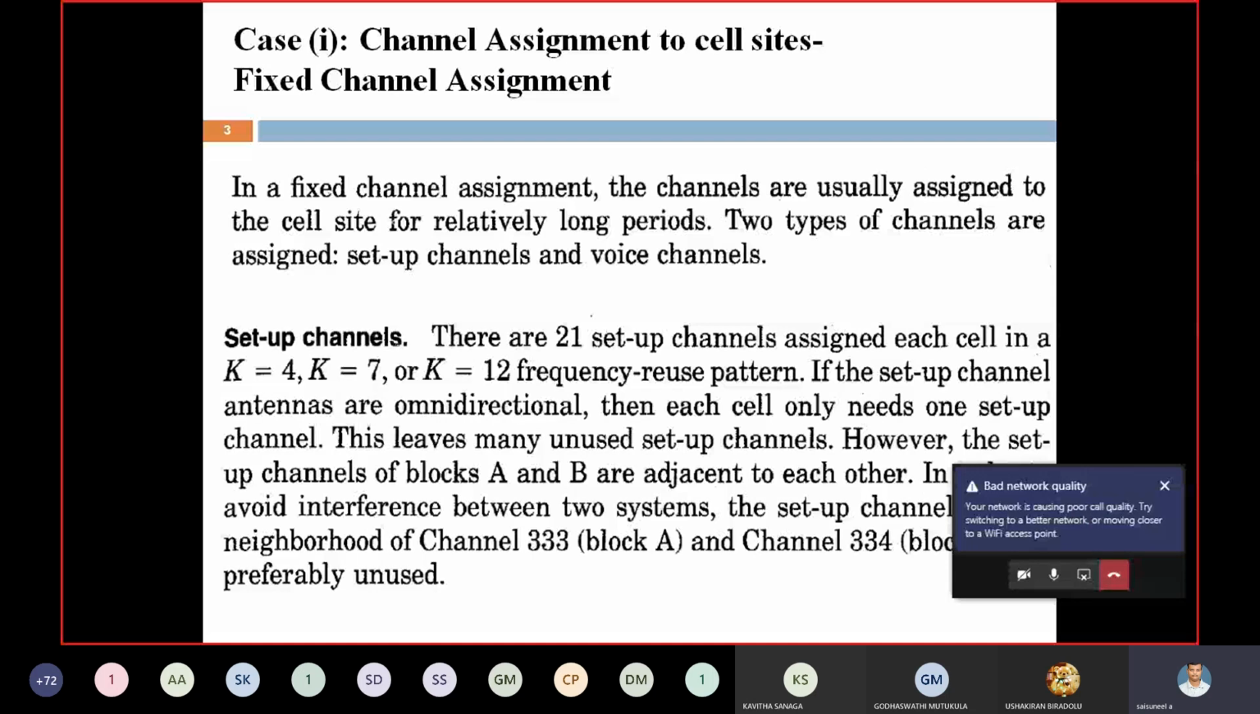Already we know that there are two types of channels: setup channels and voice channels. Suppose we take the example of AMPS. In AMPS, how many setup channels are there for each block? Each block contains 21 setup channels. Block A contains 21 setup channels and block B contains again 21 setup channels. What is the use of a setup channel? For setting up a call.